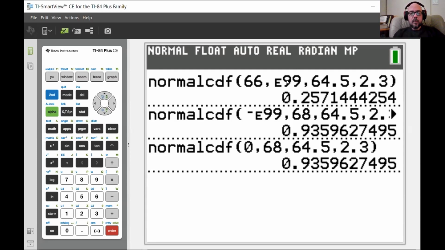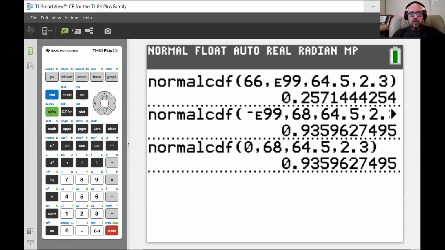So whether you use infinity or just some number that's significantly bigger than your mean doesn't really make much difference. Feel free to do as you choose. I honestly usually type in like 10,000 or something like that, rather than doing E99, because I hate hunting around for the E key and the second key. I just type a bunch of ones and zeros. Anyway, moving right along, we got about 93.6% of American women are shorter than 5'8".